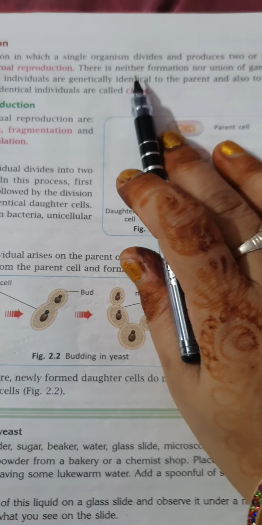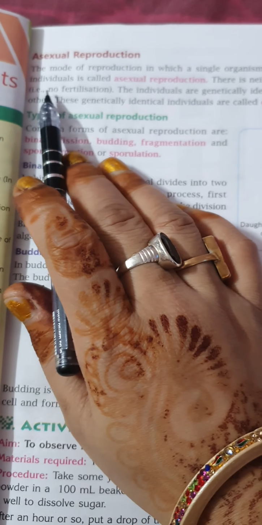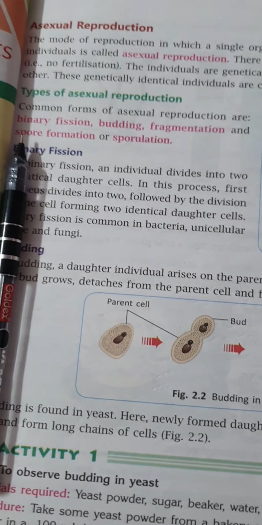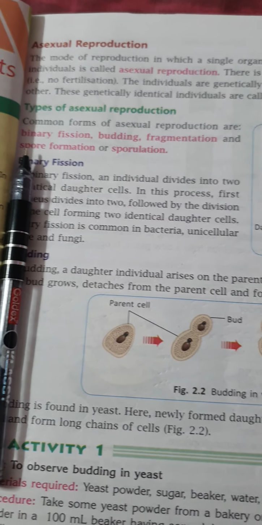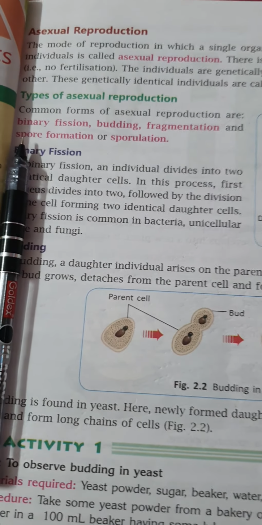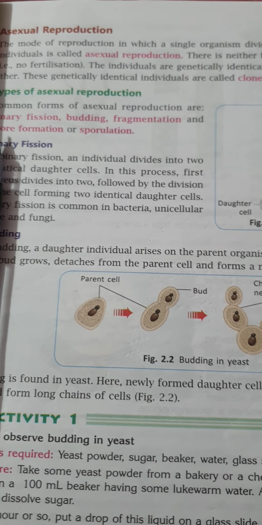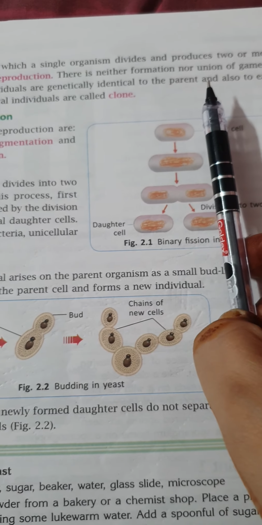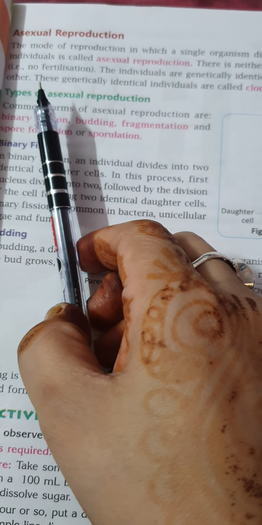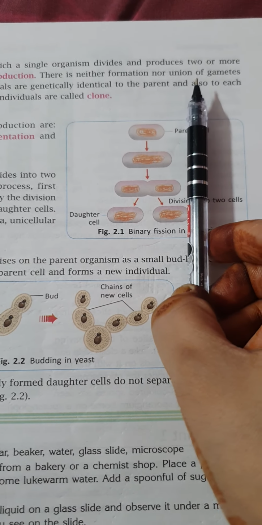In this reproduction, no interaction of male and female gametes takes place; the individuals are produced by their own self and are genetically identical to the parent. There is neither formation nor union of gametes, that is, no fertilization.